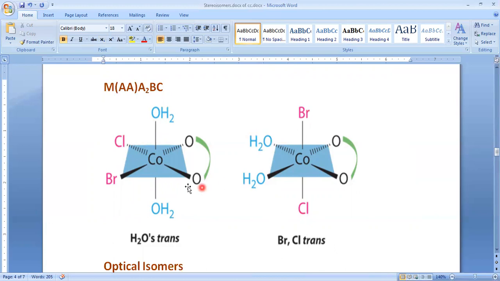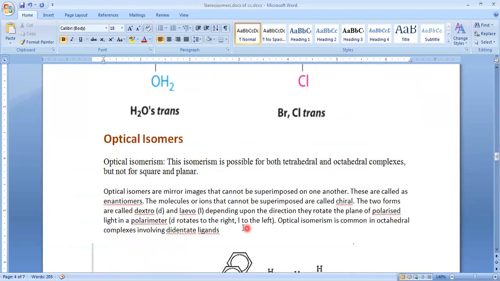With respect to water, this is trans, but with respect to the bromine and chlorine atoms, it is trans. But actually, it is cis. Or else we cannot say this one as cis. Why? Because this water and this water, one is below the plane and one is above the plane. So instead of writing water here, if you write the water here, then we can say that one as cis. And next, optical isomers.